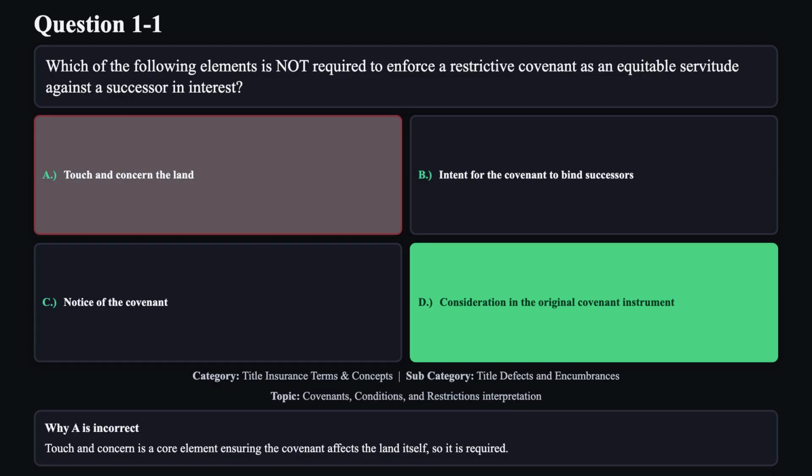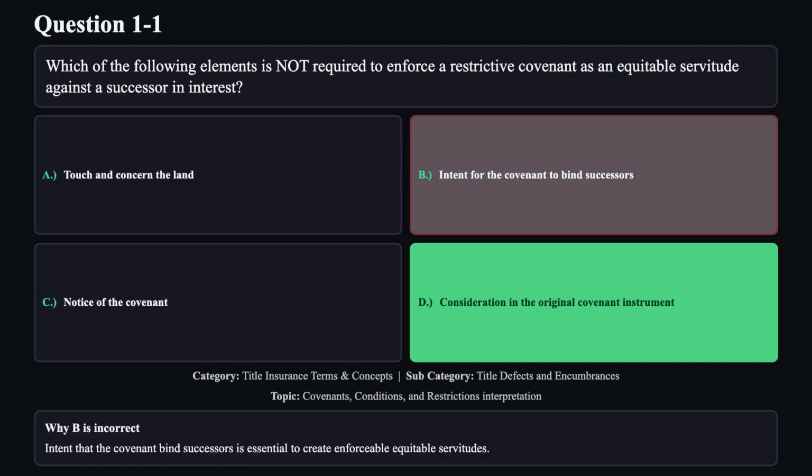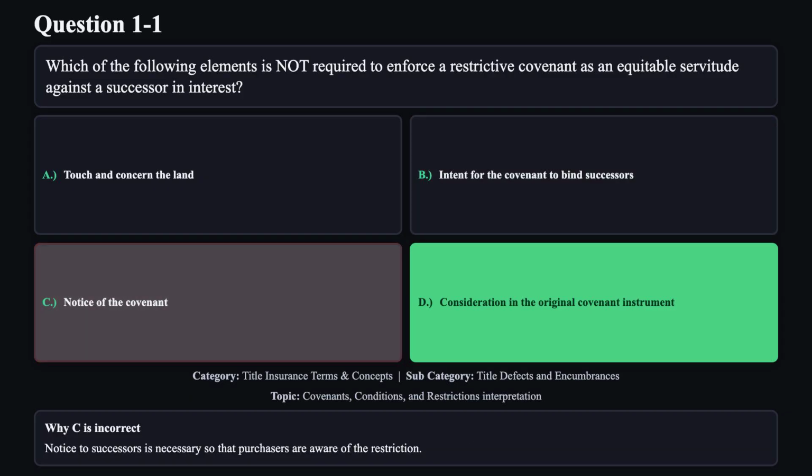Touch and concern is a core element ensuring the covenant affects the land itself, so it is required. Reason B is not correct. Intent that the covenant binds successors is essential to create enforceable equitable servitudes. Reason C is not correct. Notice to successors is necessary so that purchasers are aware of the restriction.